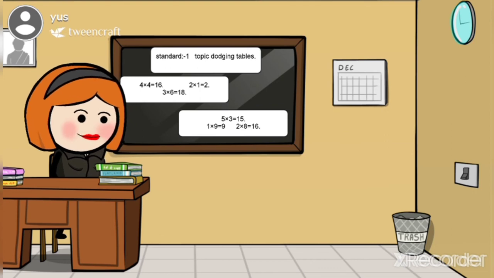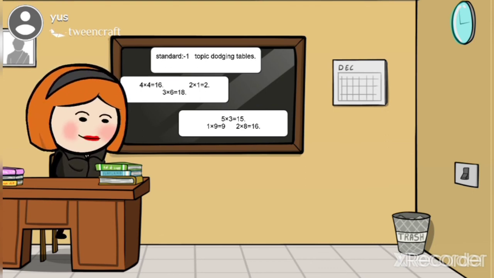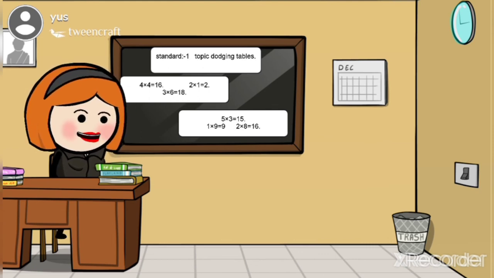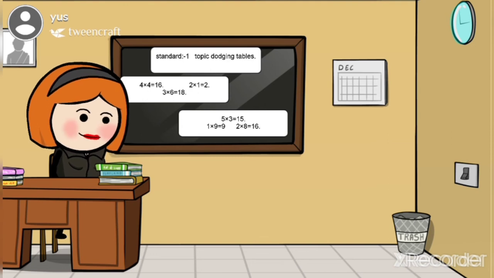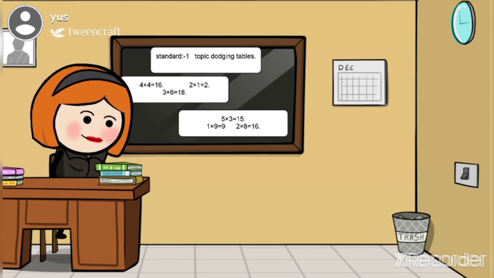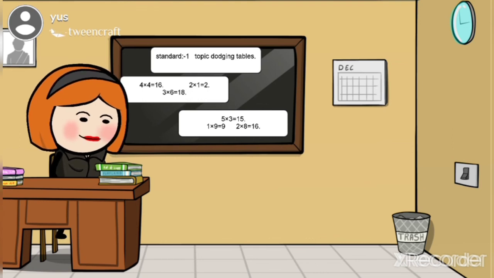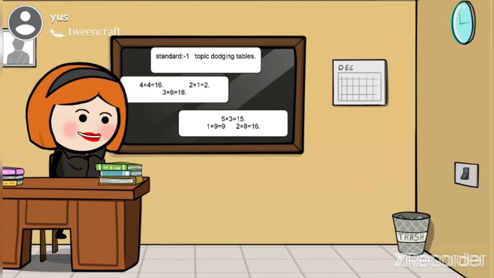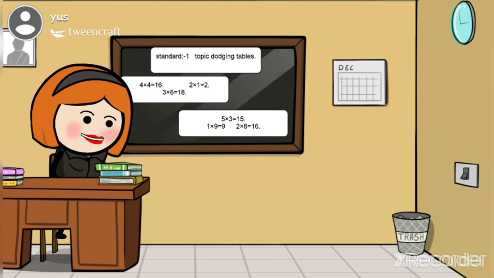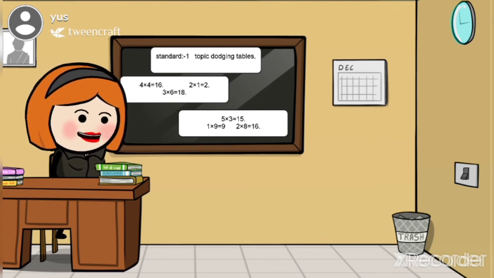Look there. 5 threes are 15. 1 nine is 9. 2 eights are 16. My dear students, we are practicing dodging tables.